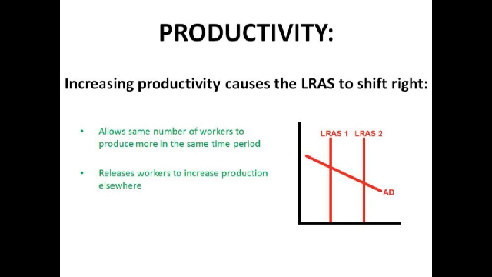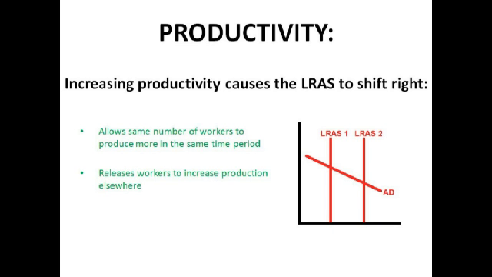Productivity. Productivity for labour is output per worker per period of time, and total factor productivity is the overall productivity of inputs used by firms in producing a particular level of output. And if we increase our productivity, it causes the LRAS curve to shift right, which is obviously good because we can produce more. It means that we can have the same amount of workers producing more in the same time period, and so the LRAS curve has shifted right because we've got a greater capacity to produce, because we're producing more with the same inputs.